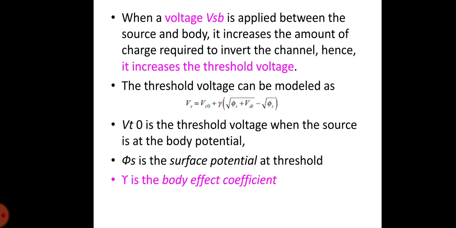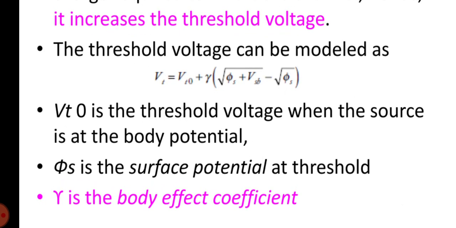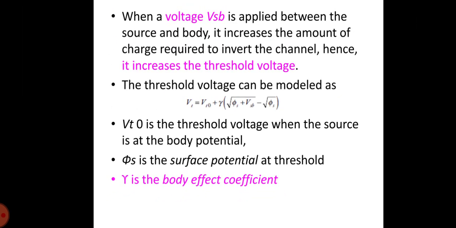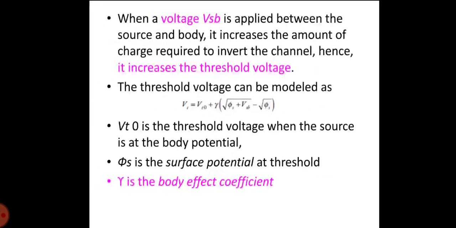The threshold voltage can be modeled as Vt equals Vt0 plus gamma times the square root of phi s plus VSB, minus the square root of phi s. Vt0 is the threshold voltage when the source is at the body potential, phi s is the surface potential at the threshold, and gamma is the body effect coefficient.